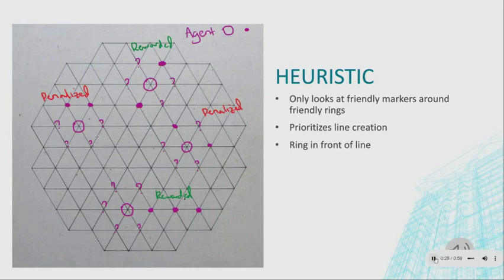As friendly rings are almost always in front of a line, it is difficult for the entire line to be stolen. However, since the heuristic does not consider the opposing player's rings and markers, the agent cannot disrupt the opposing player's lines unless it benefits its own line creation. Also, if the agent's own line is disrupted, there is varied behavior due to different prioritization and the time limit. Lastly, there are no optimality guarantees as the heuristic is not admissible, so the path to the goal state might not be an optimal path.